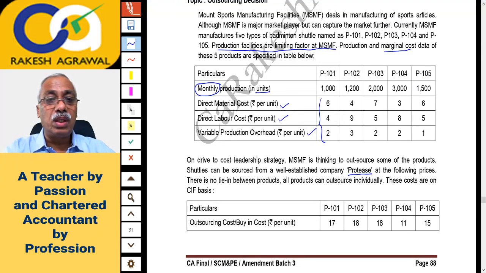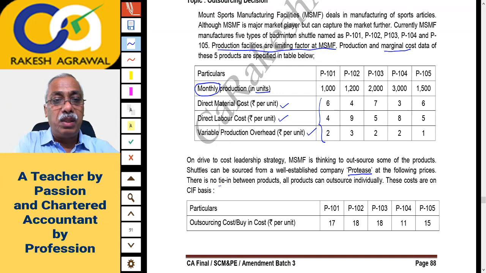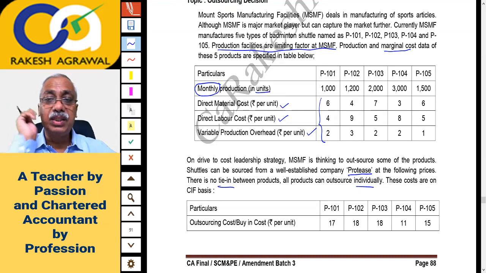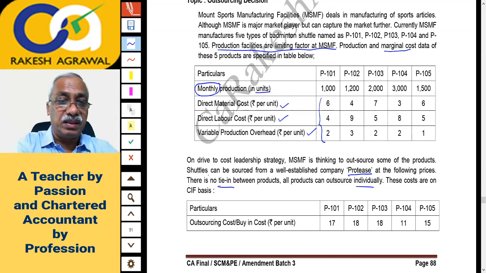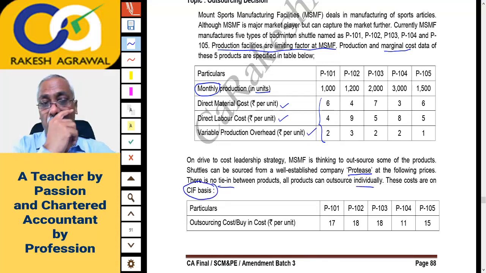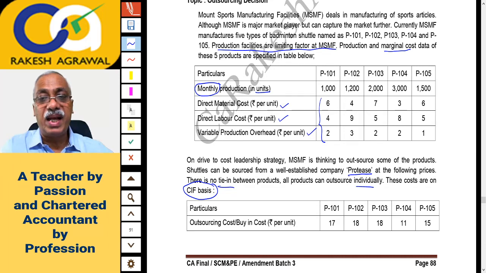There is no tie-in between products. All products can be outsourced individually, and these costs are on CIF basis. So you must be importing. In case of import, CIF basis is cost, insurance and freight. At this price, the goods will land at your port, right? Your domestic port from the foreign company. So cost, insurance and freight. So that price is given at which the goods will land at your Indian port.